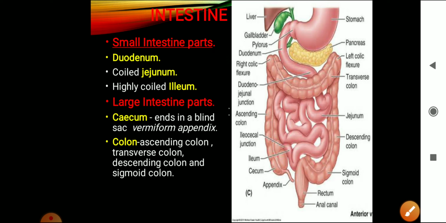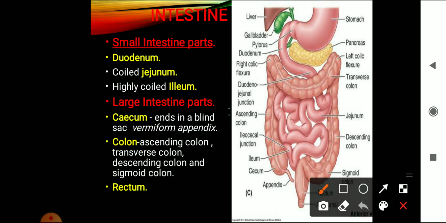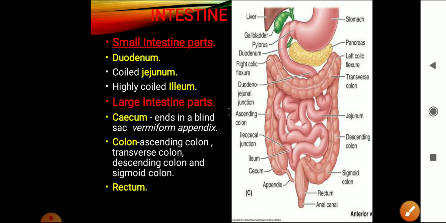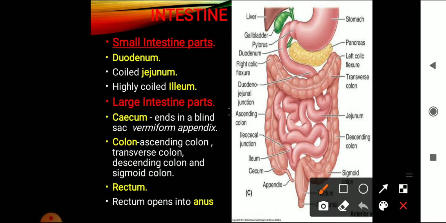Now sigmoid colon opens into the rectum. Here you can see that bulged portion. This is the rectum. Rectum opens into anus. Okay, that is the last part. Rectum opens into anus. Anus, this is the last part.